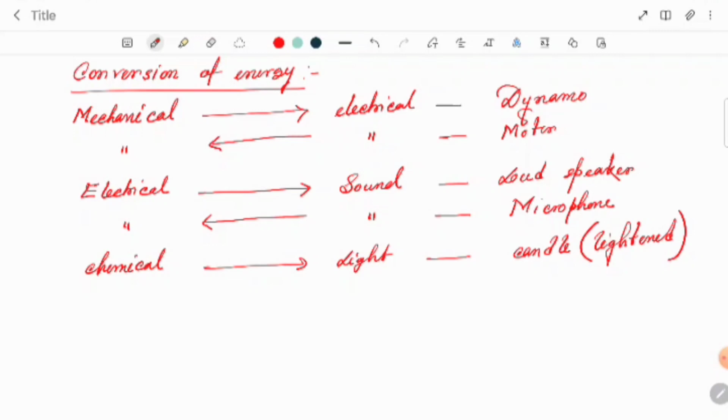If they say light energy to chemical energy, that is very easy. Already we know that light energy to chemical energy is what we did in biology, that is called photosynthesis.